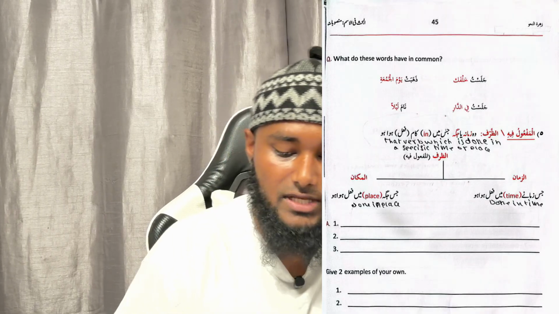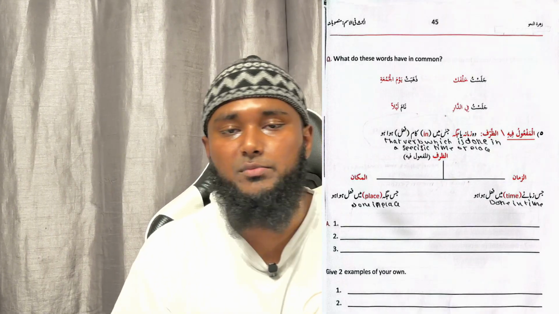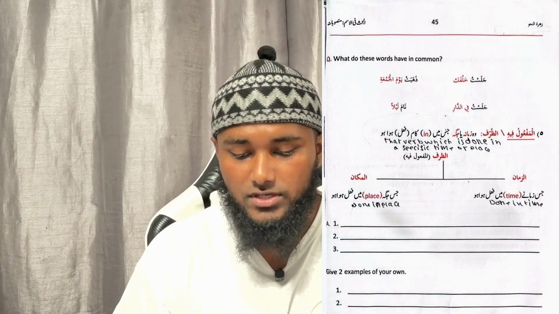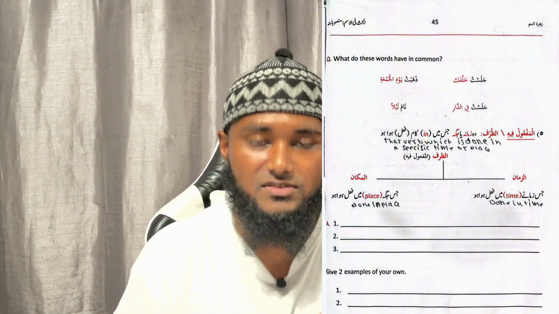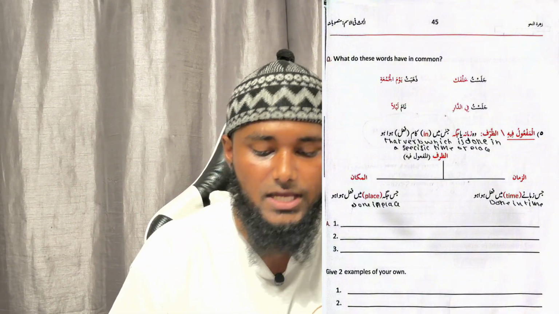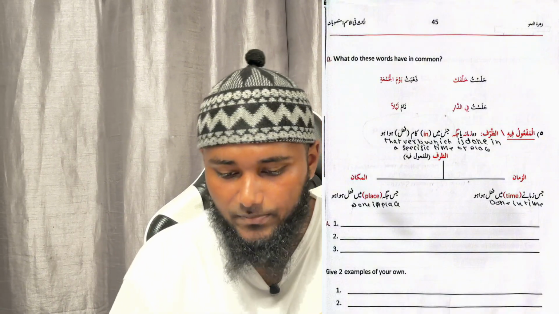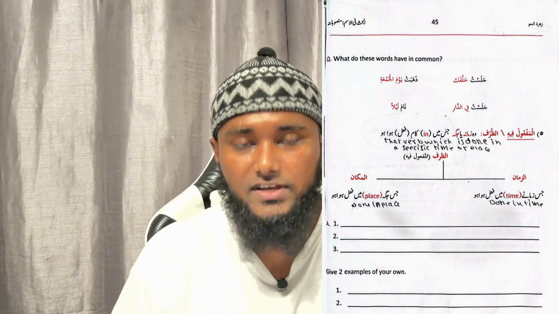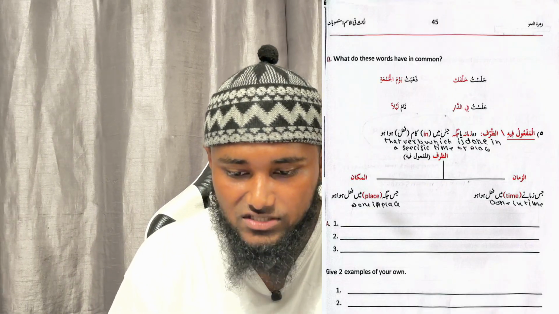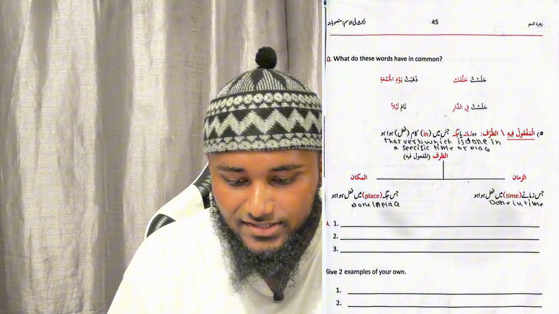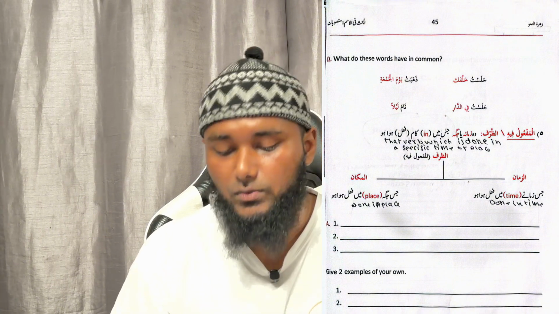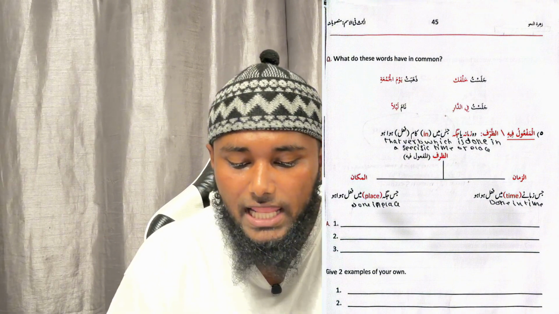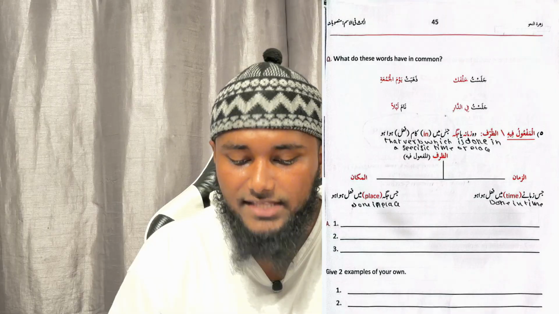Now the author gives three examples, and one of them he shouldn't have put in this chapter, and it's a mistake to be in this chapter. So he mentions three examples here. In the first example, he says jalastu khalfaka. He says, I sat behind you.